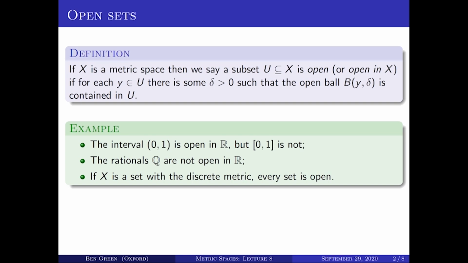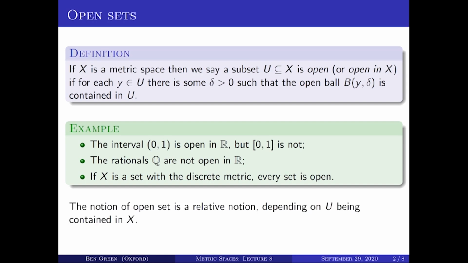Then finally, if X is a set with the discrete metric, then absolutely every set is open. At first sight, that may seem slightly surprising, but the reason is that if little x is a point in big X, then the ball of radius 1 about little x consists just of the point x, if you think about it, and therefore it's contained in big X as well.